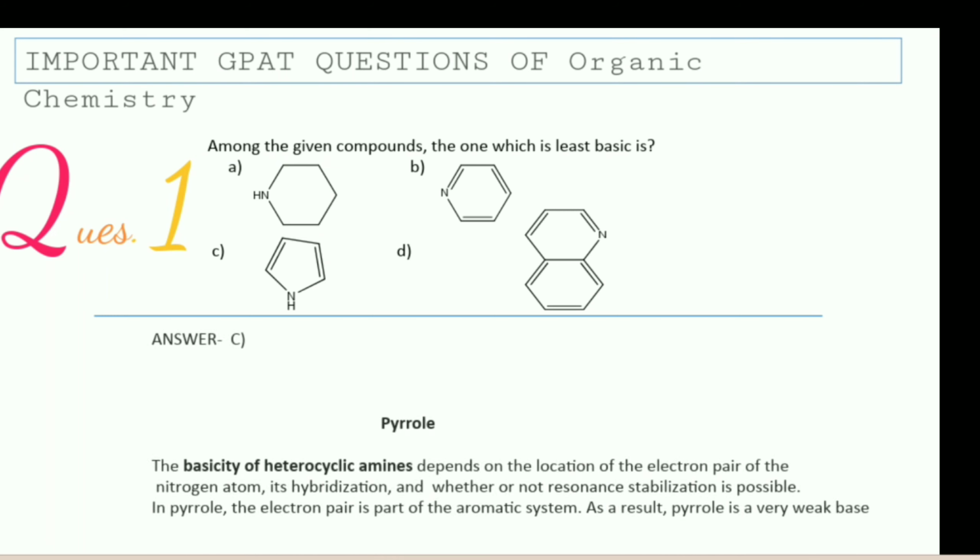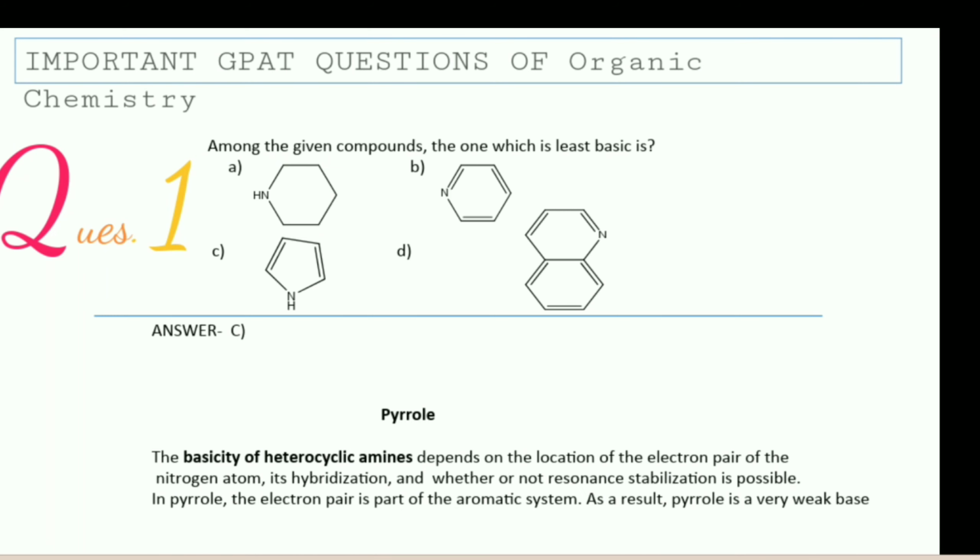The correct answer is Pyrrole, which is option number C. This is the structure. The basicity of heterocyclic amines depends on the location of the electron pair on the nitrogen atom, its hybridization, and whether or not resonance stabilization is possible. As you can see, in Pyrrole the electron pair is part of the aromatic system. As a result, Pyrrole is very weakly basic.